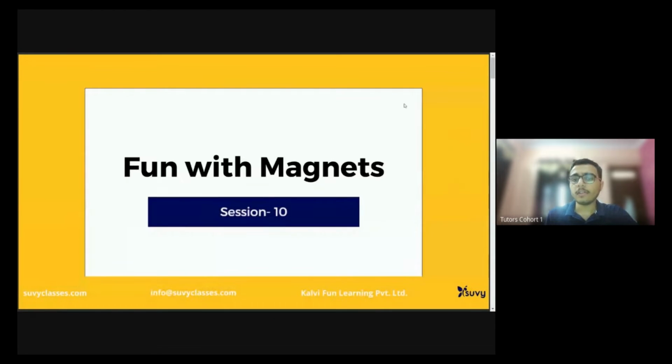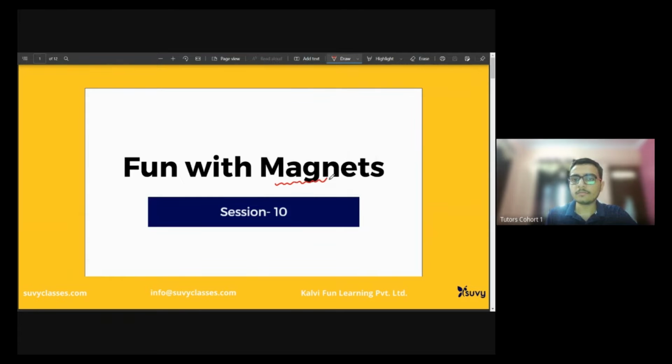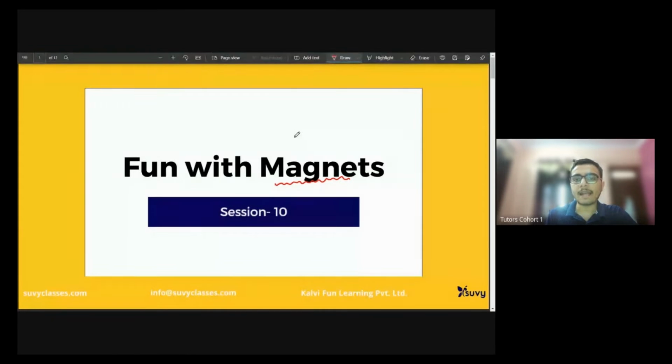Today we have our 10th session, and the topic that we will be discussing today is fun with magnets. Have you heard the term magnets? Anyone? Yes. So you might have heard of magnets.